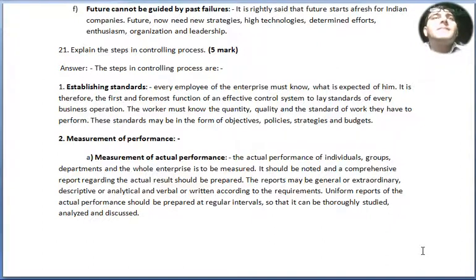Point number 2, measurement of performance. Under it there are 2 points. Subpoint A, measurement of actual performance. The actual performance of individuals, groups, departments and the whole enterprise is to be measured. It should be noted and a comprehensive report regarding the actual result should be prepared. The report may be general or extraordinary, descriptive or analytical, and verbal or written according to the requirements. Uniform reports of the actual performance should be prepared at regular intervals so that they can be thoroughly studied, analyzed and discussed.